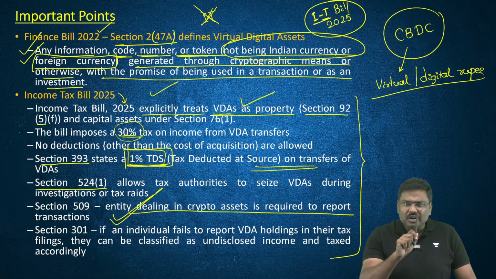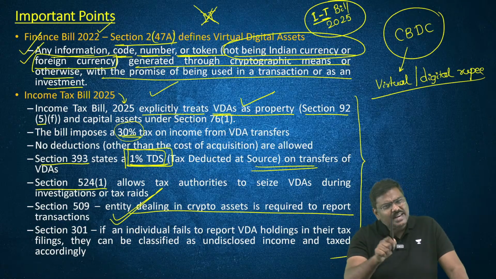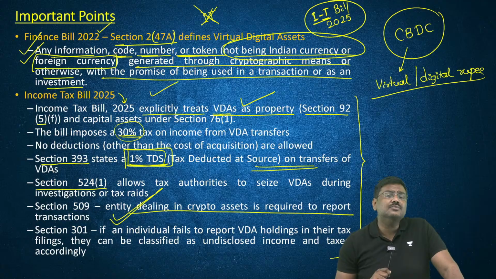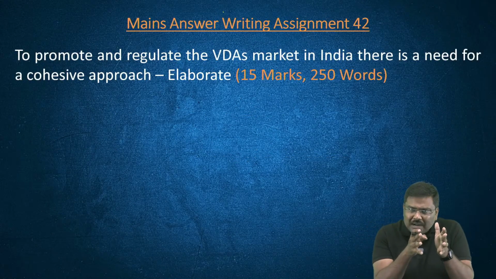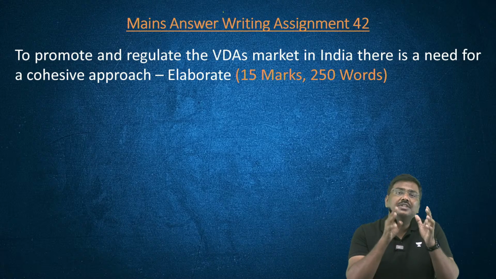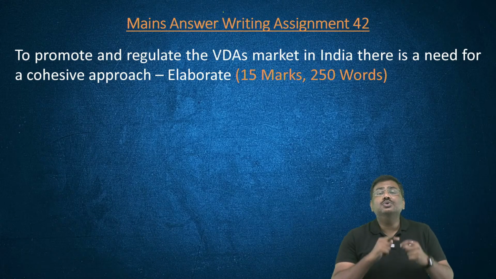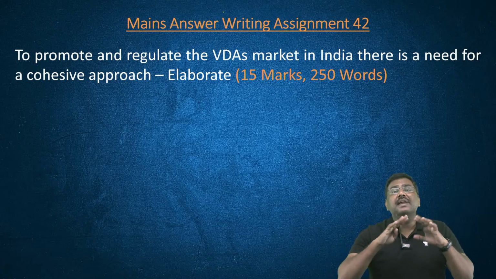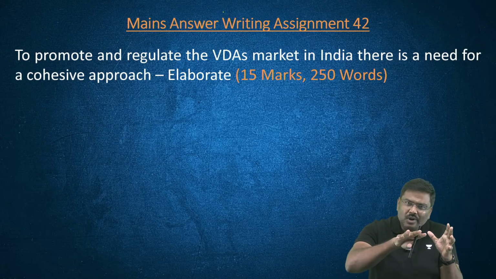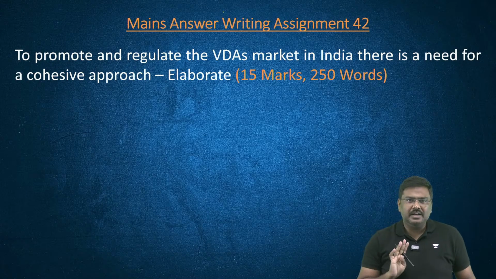So the argument is very simple here. There is a need for regulation, no doubt. There is a need to impose taxes. There is no doubt regarding that as well. But more importantly, if you want to promote the market of virtual digital assets in India, you need to have a complete set of regulations or umbrella regulations to regulate and promote the VDA market in India.